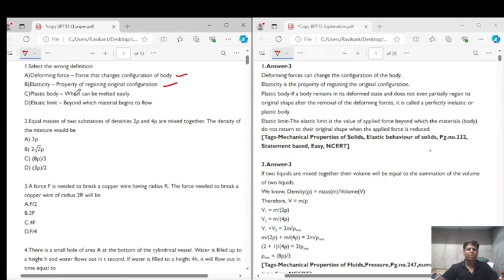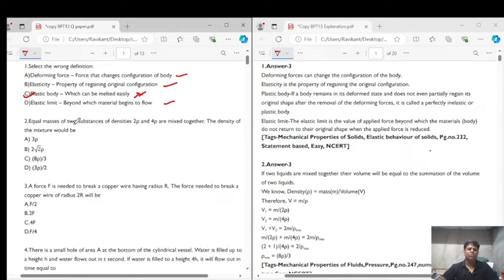Next is: a plastic body is one which can be melted. No. A plastic body is a body which does not have any elasticity. Once the deforming force is applied on it, it will change its shape completely and never regain it. That type of body is known as a plastic body. It does not mean that it can be melted easily, so this statement is wrong. Coming to the fourth statement, the elastic limit is the limit beyond which the material begins to flow. Yes, beyond the elastic limit the body will not regain its original shape, and it will keep on changing its shape. So the correct option for this question is option C, plastic body is the wrong definition. Now let's come to question number 2.